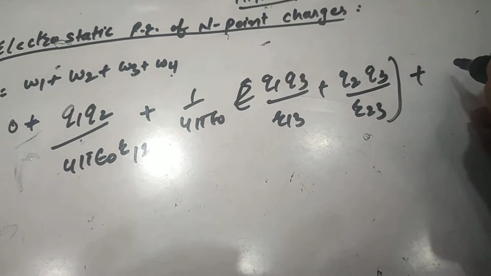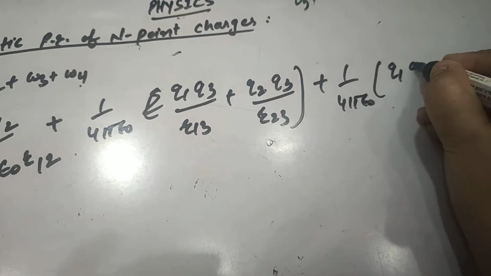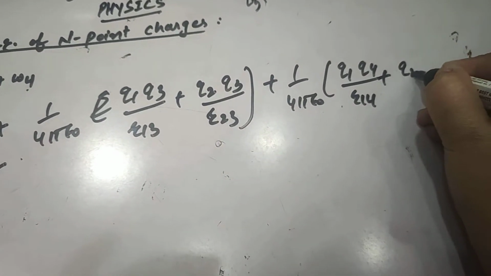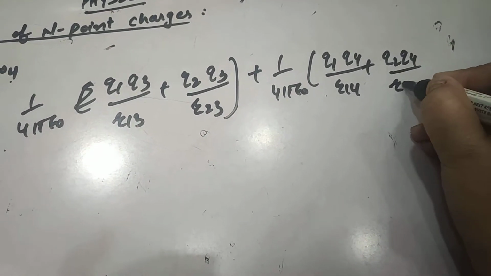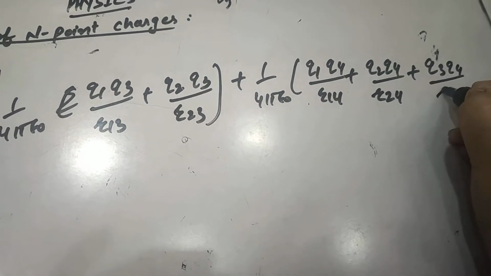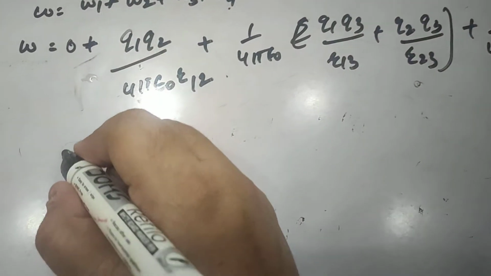Similarly, the next work done was 1 upon 4 pi epsilon naught times q1 q4 upon r14 plus q2 q4 upon r24 plus q3 q4 upon r34, and so on for the n charges.